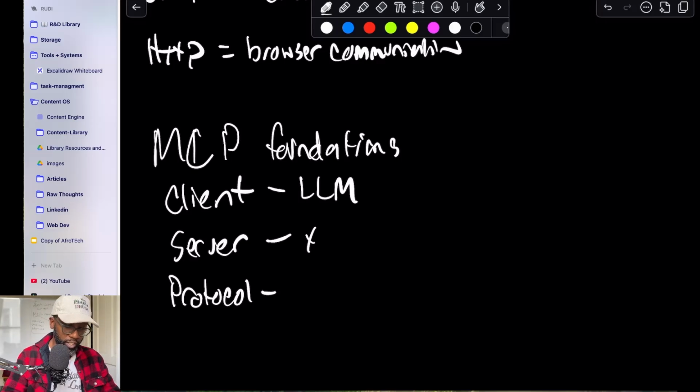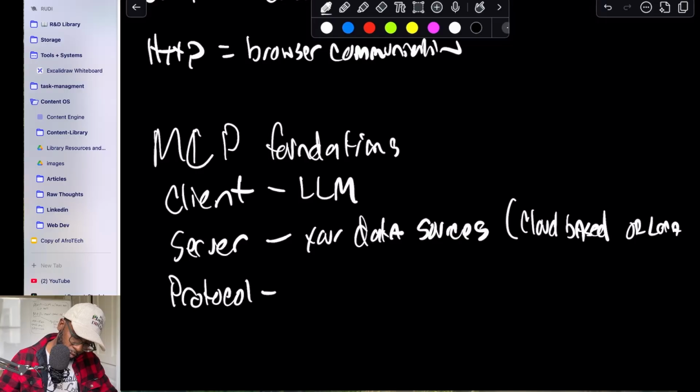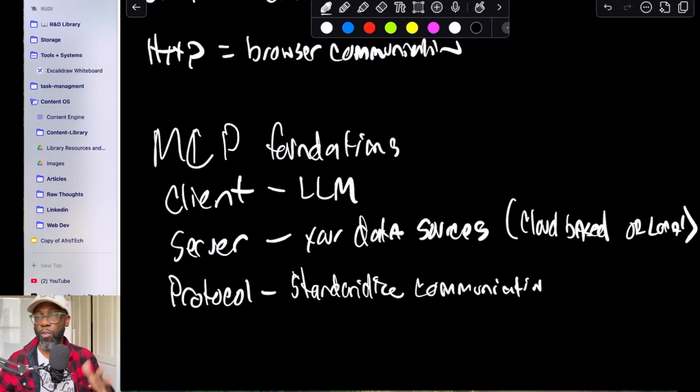And then the server is going to be your data sources, and they can be cloud-based or local, either one. And then your protocol is your standardized communication. It could be in JSON format or whatever the structure of the way that your large language model communicates. You have to be able to say this.